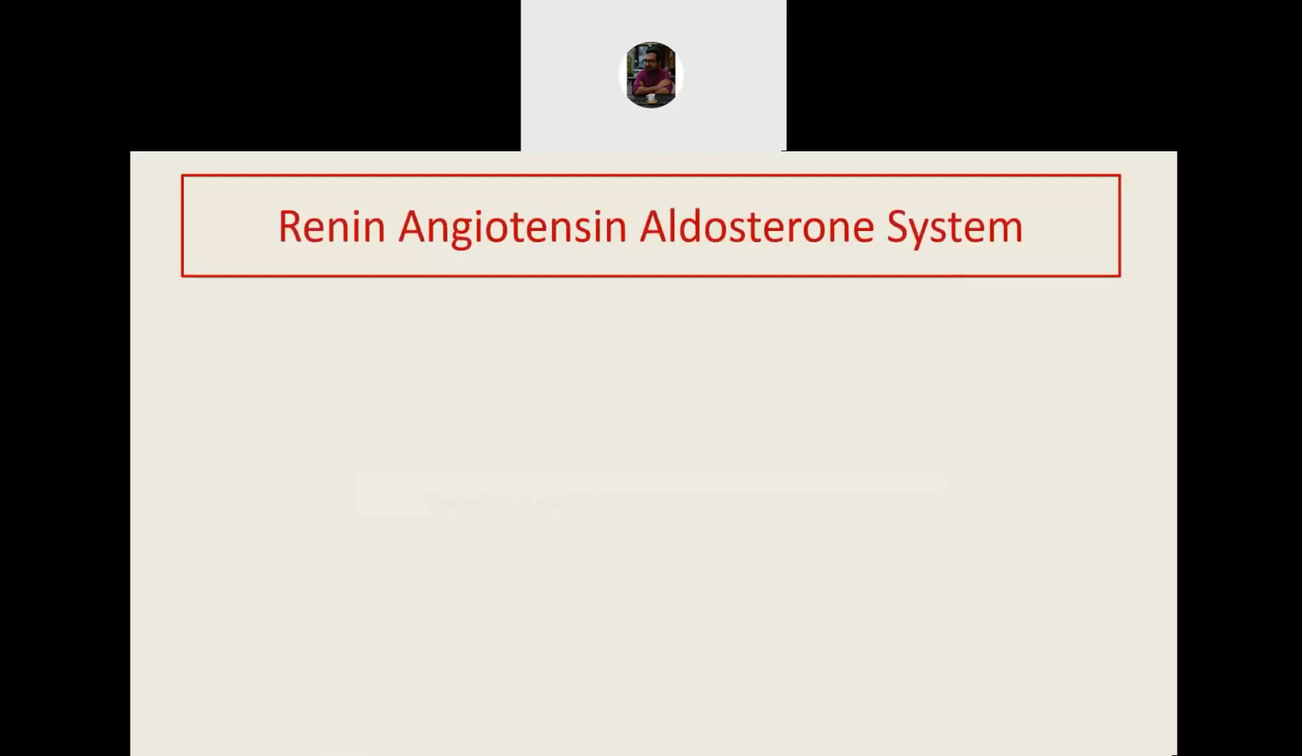Coming to the long-term regulations, long-term regulation is mediated by the kidney. Before we talk about the kidney, let's understand one mechanism by which the kidney operates the blood pressure. And that is the renin-angiotensin system. The renin-angiotensin system is a very interesting interconnected system of blood pressure and blood volume control.